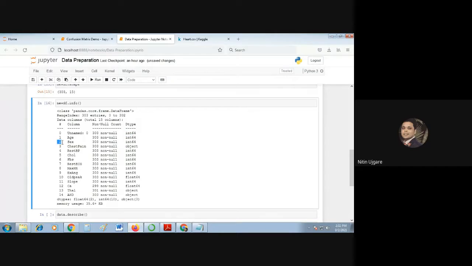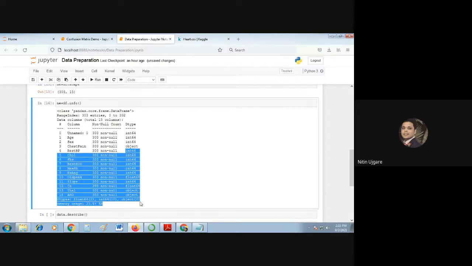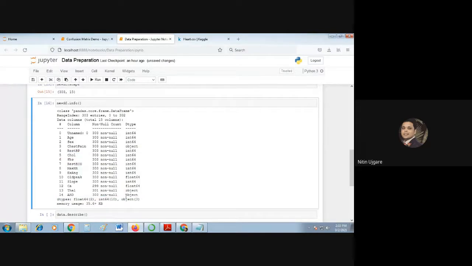The second column also has integer values. However, the third column's data type is object. It had some objects like asymptotic, normal, something like that. And so on; this is for the fourth column, and all the way to the last column, and you can see the data type of the last column is also object.